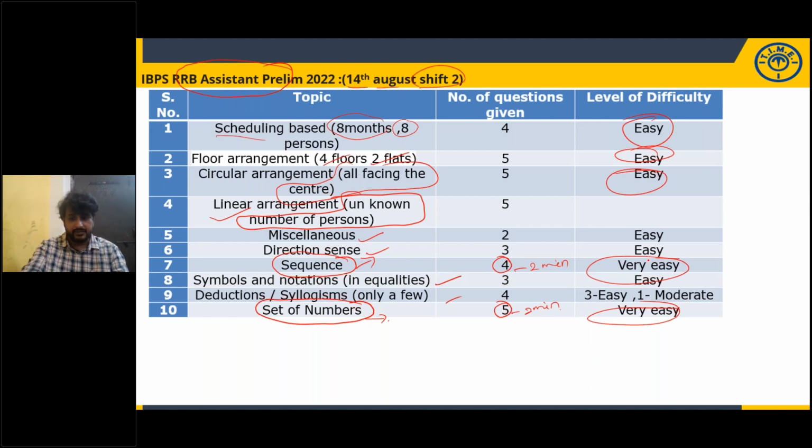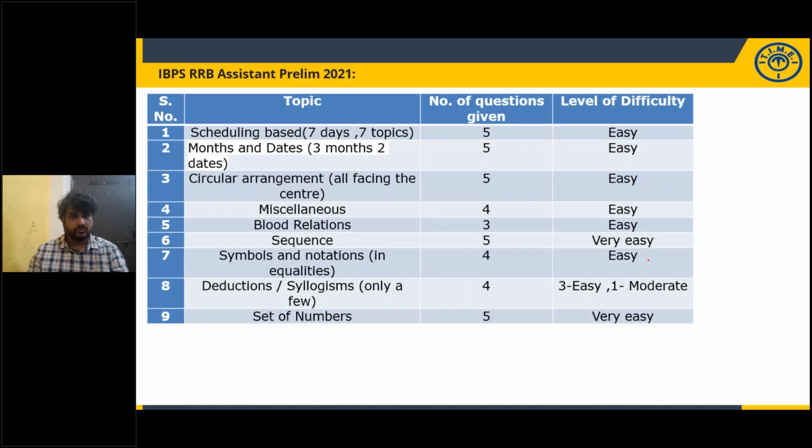Okay, let's see one more year, 2021. Again, look at sequence is given, set of numbers is given. 5 questions, 5 questions. Very easy level of difficulty. Again, scheduling based. In 2022 in one of the slides it is given with the months. Here it is given with the days. 7 topics were discussed on 7 different days of the same week. And months along with the dates.